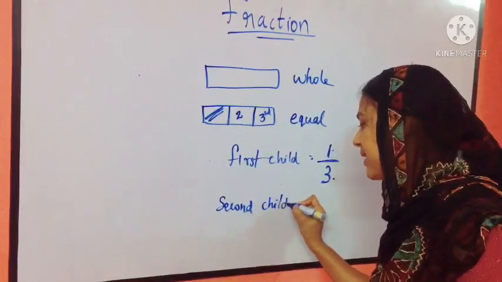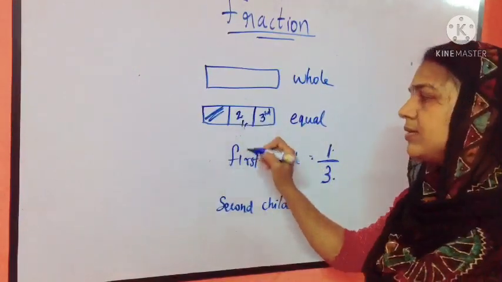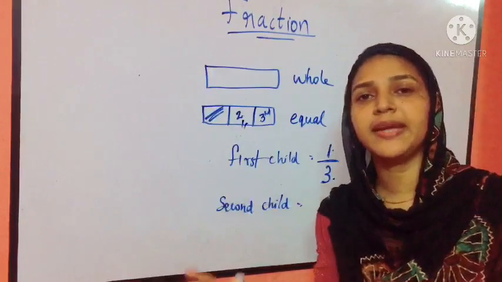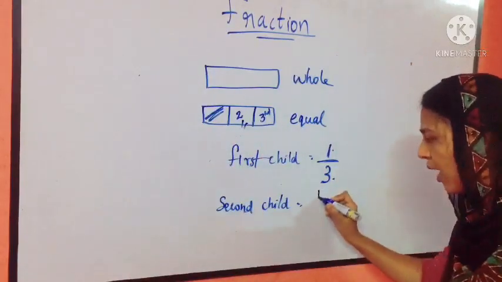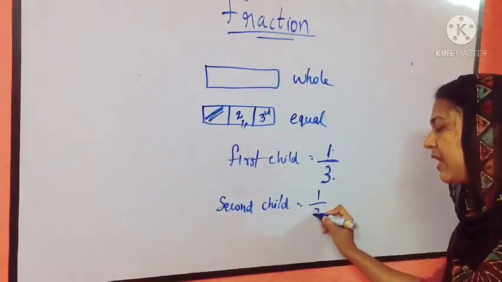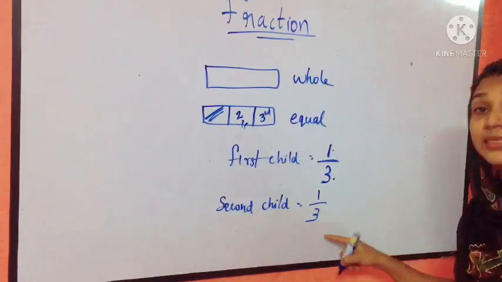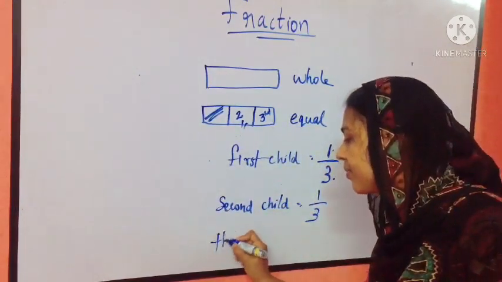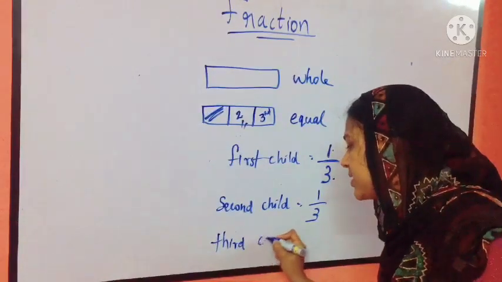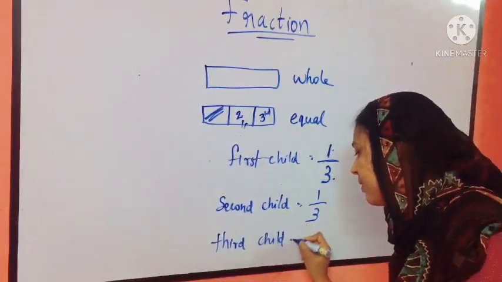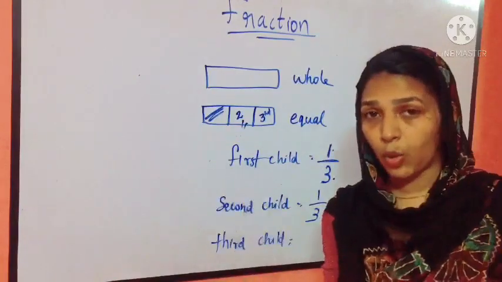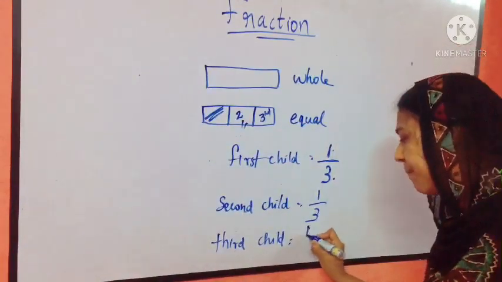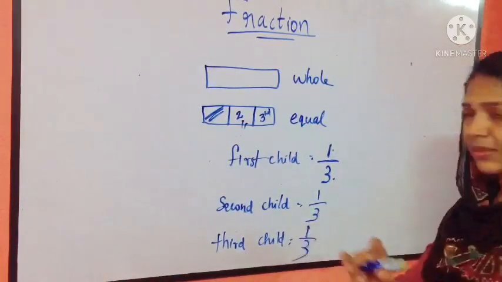Now the second child will get this piece. He also gets 1 piece of the 3 pieces, that is 1/3. And the third child also gets 1 piece of the 3 pieces.